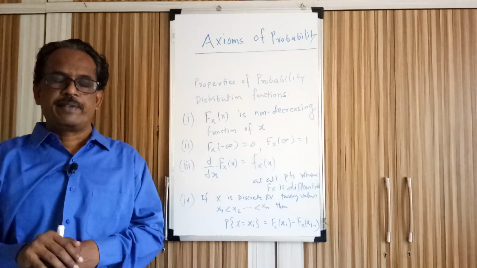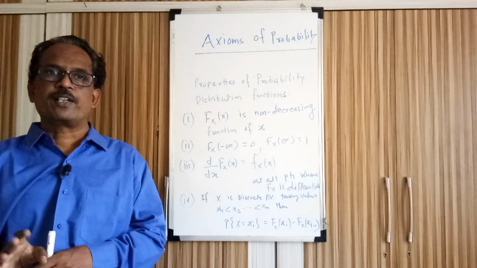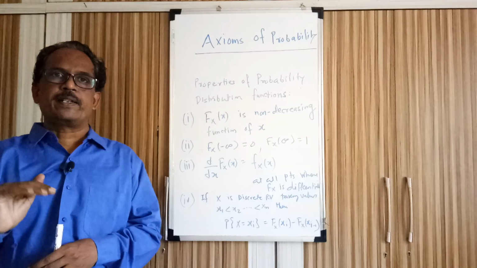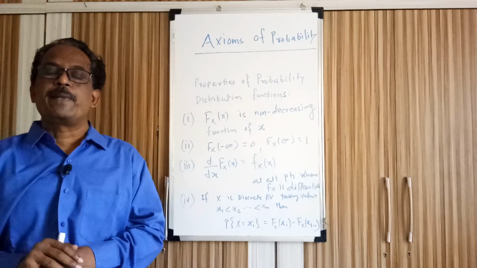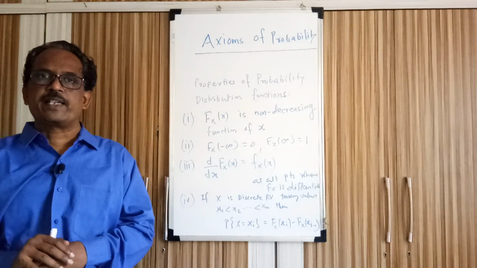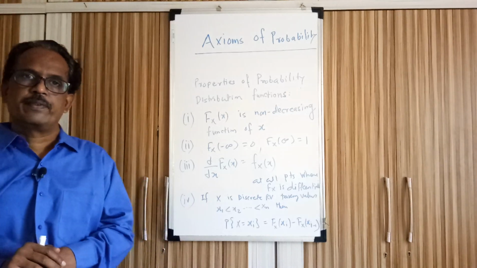So definitely it is a non-decreasing function of x. Its value either increases or remains the same.